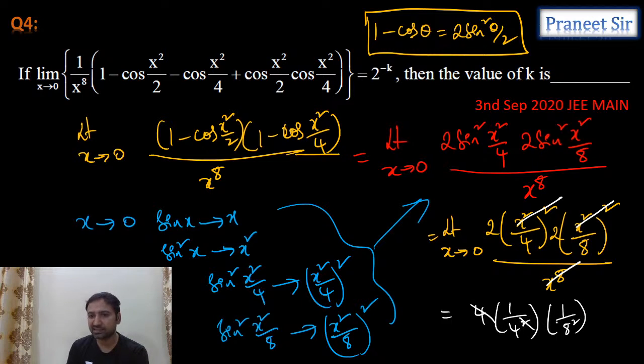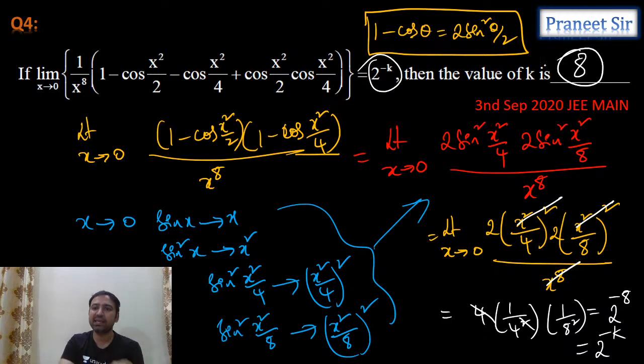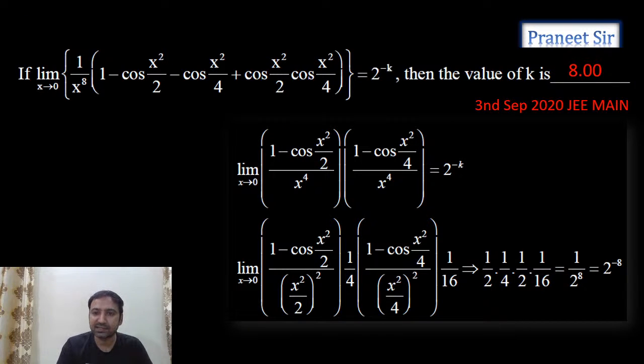So 1 and 4 get cancelled. And finally what do I get, guys? 2 power how much? 2 power minus 8. Is it 2 power minus 8? But that is given as 2 power minus k, right? So from this, can I equate it to 2 power minus 8? 2 power minus k, if you compare with 2 power minus 8, what is the value of k, guys? Are we getting 8? So 8 should be the answer. Correct? Yes, 8 is the answer.